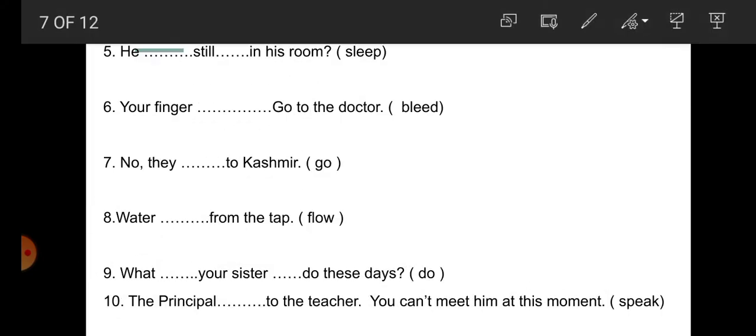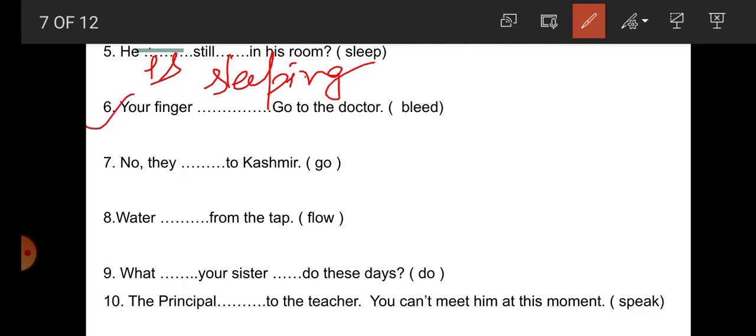Now the next sentence. Number 5, he is still sleeping in his room. So for he, what will be here? Is. He is still sleeping in his room. Number 6, students, your finger. Your finger is bleeding. Only one finger is written here. That's why what do we write? Your finger is bleeding. Go to the doctor.